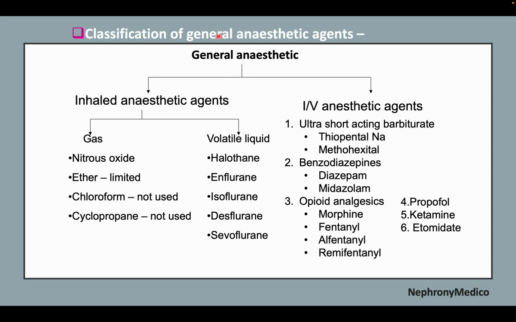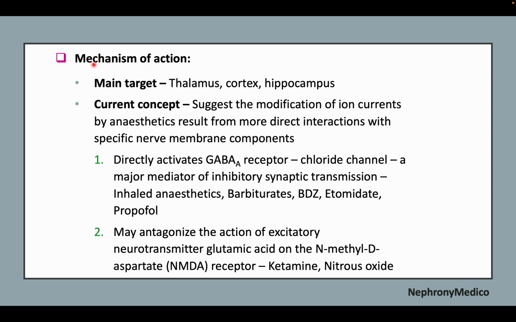Now, classification of the general anesthetic agents. It may be inhaled or IV. Inhaled includes gas like nitrous oxide, ether, chloroform, and volatile liquids like halothane, enflurane, isoflurane, and others. The IV anesthetic agents may be ultra-short acting like thiopentone sodium, methohexitone, or benzodiazepines like diazepam and midazolam, or opioid analgesics like morphine and fentanyl, and others include propofol, ketamine, and etomidate. Now, mechanism of action. The main target organs are the thalamus, cortex, and hippocampus.